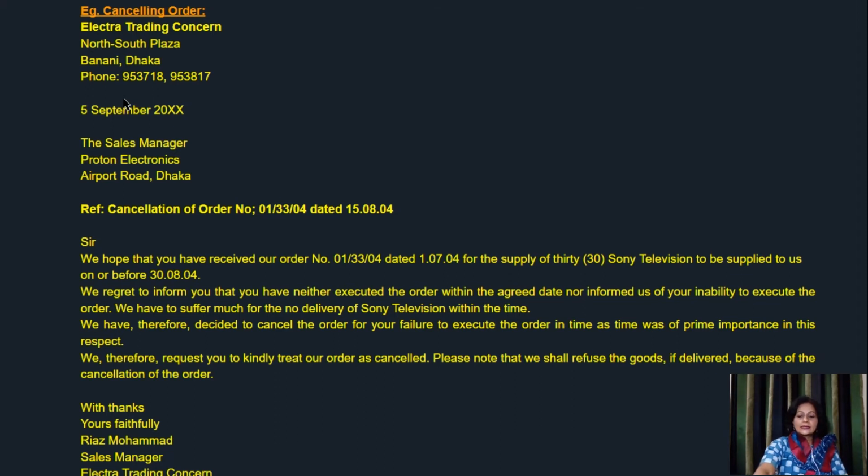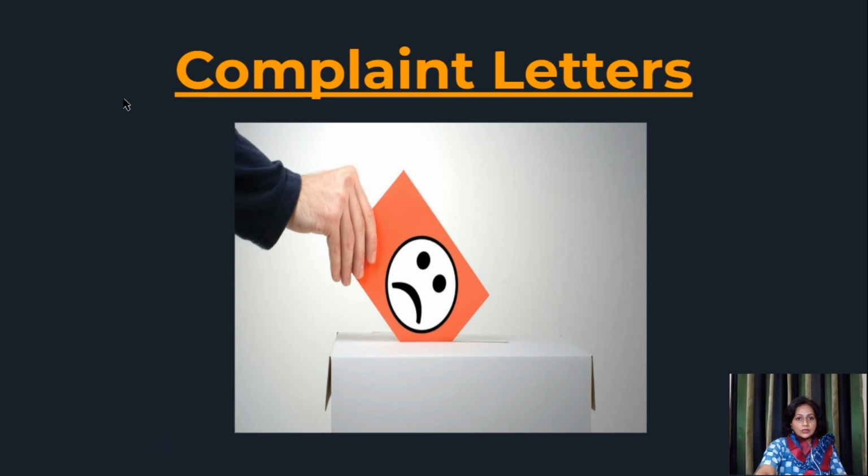So that is cancellation of order. To get more practice, go through many letters like that, and you will come to know the basic format. Now you know the basic information that has to be provided, and just read as many letters as you can to get a proficiency in business letters. Let's move on to the complaint letters.